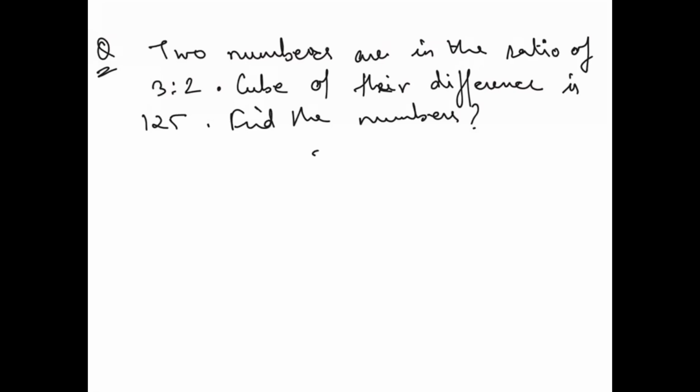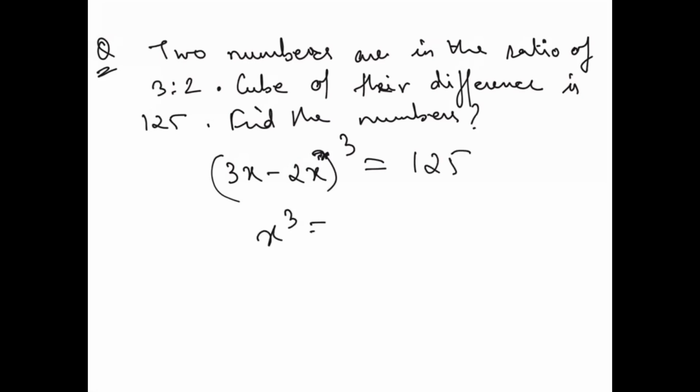So how will you do this? You will write, okay, so what are we trying to say here? Two numbers are in the ratio of 3:2. The cube of their difference is 125, right? So the cube of their difference is, see, (3x minus 2x) cube is equal to 125, which is like x cube is equal to 125 or x is equal to 5.